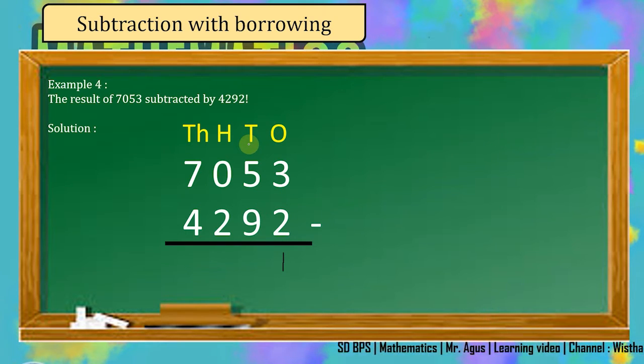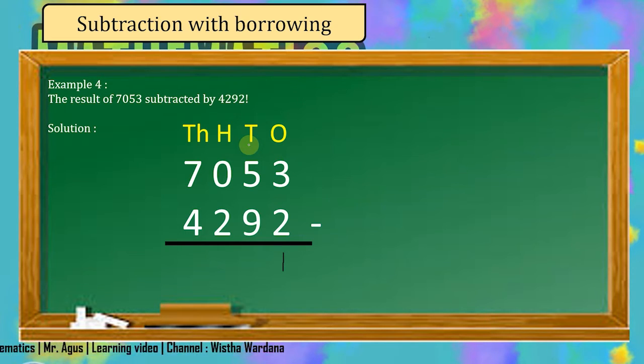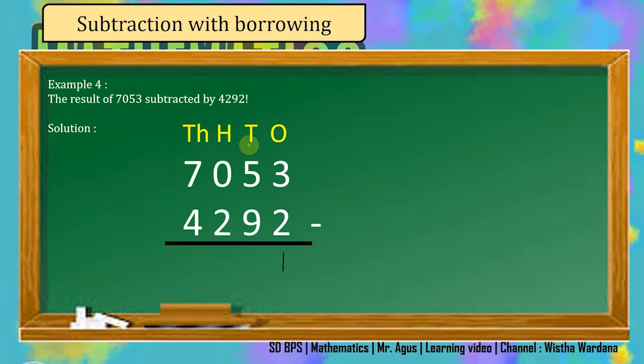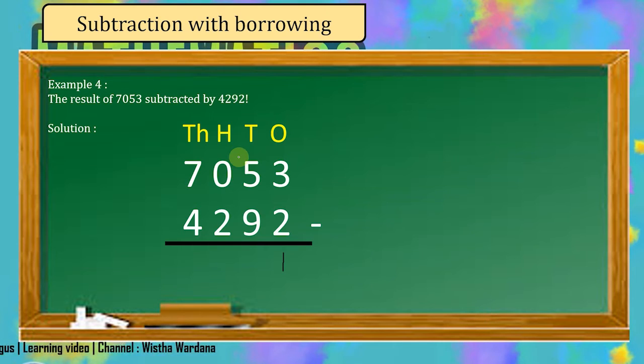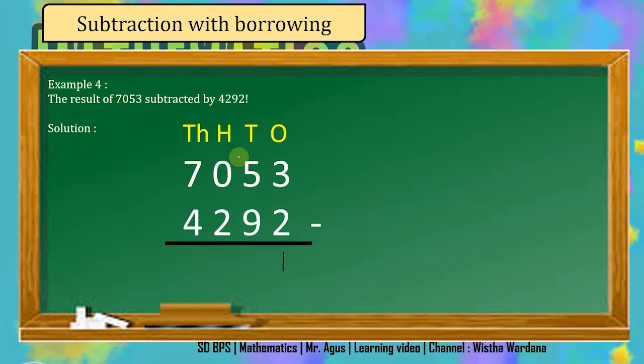In the next place value we have 5 minus 9. You know you cannot subtract 5 by 9. So you have to borrow from the 100 place value or 1000 place value. But it will be more difficult because in the 100 place value you have 0. So you have to borrow from the 1000 place value.